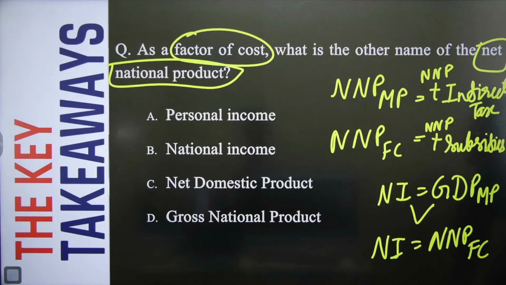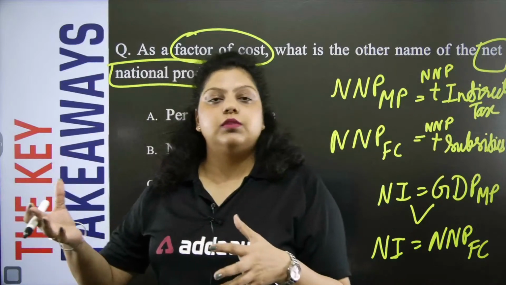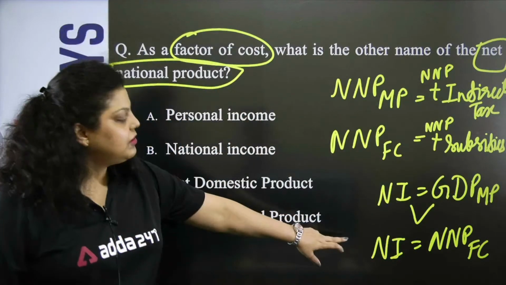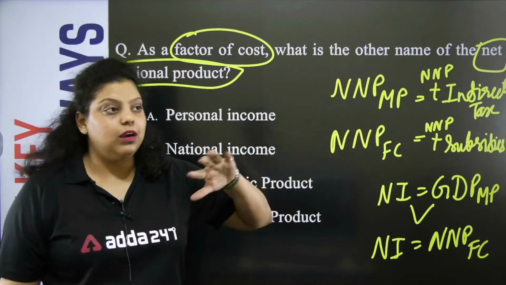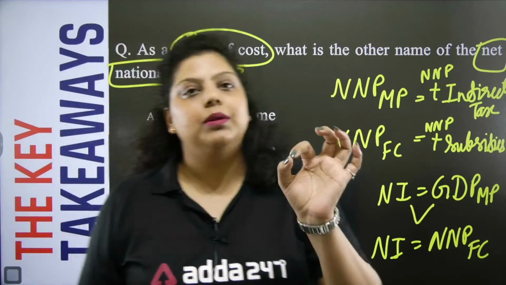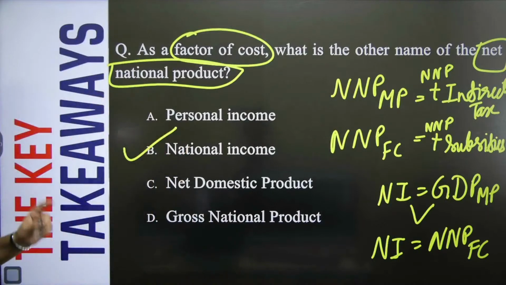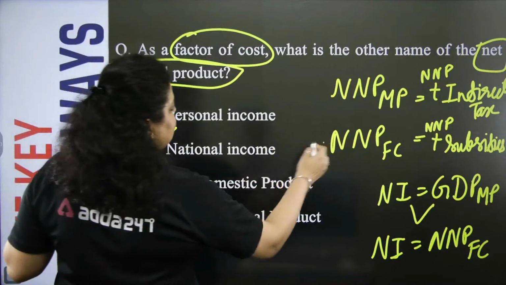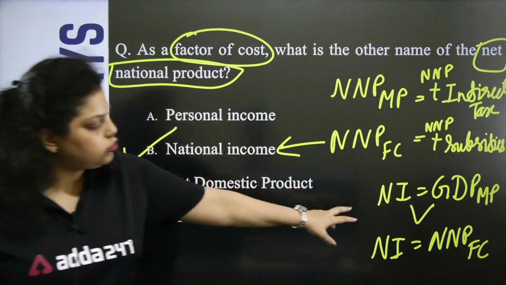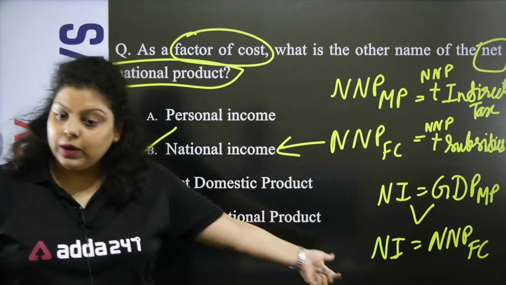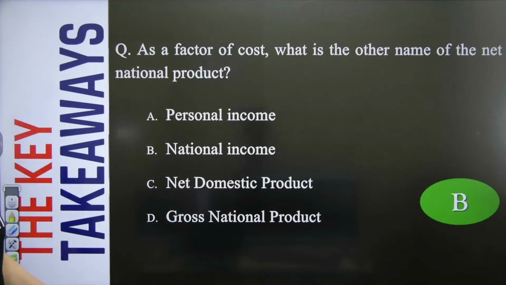And why we are doing that? So that overall production that has been done by the citizen of a country within or outside the geographical boundary, that will be calculated on the remained value. Because this will be giving us more accurate national income, not the exact national income, but more accurate national income can be counted. So it's very obvious the right answer will be your B option. So NNP at factor cost. This NNP at factor cost is also known as national income. Earlier, this national income used to be known as GDP market price, but now it has NNP market factor cost.